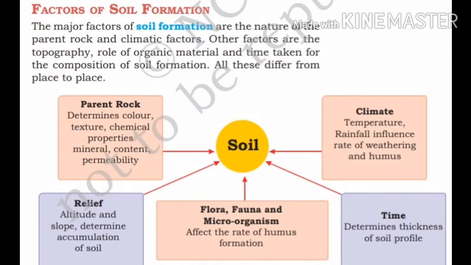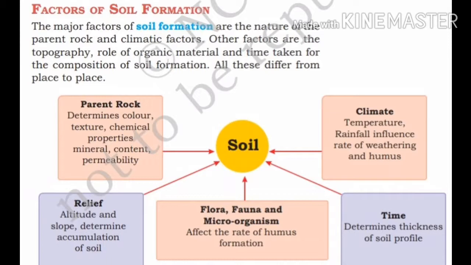Okay. Next, we will see about time. See, the process of soil formation takes a long time. You know, children, it takes hundreds of years to make just 1 centimeter of soil. How much time will it take to form 1 centimeter of soil? Hundreds of years. But the time taken is different under different conditions.